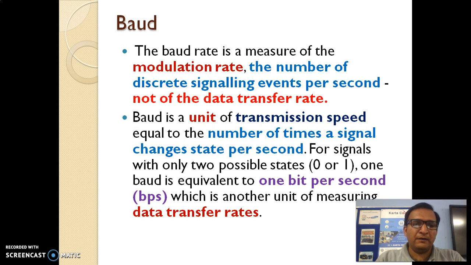So first of all, we see the term baud. Baud rate is the measure of modulation rate. Actually, it is the number of discrete signaling events per second. It's not exactly the data transfer rate. It is a unit of transmission speed, and it is equal to the number of times the signal changes state per second. So it's all about changing the state of the signal. It's not the flow. Sometimes it gets equal to BPS, that is the data transfer rate, but it's not always equal. We'll see it in the next few slides.